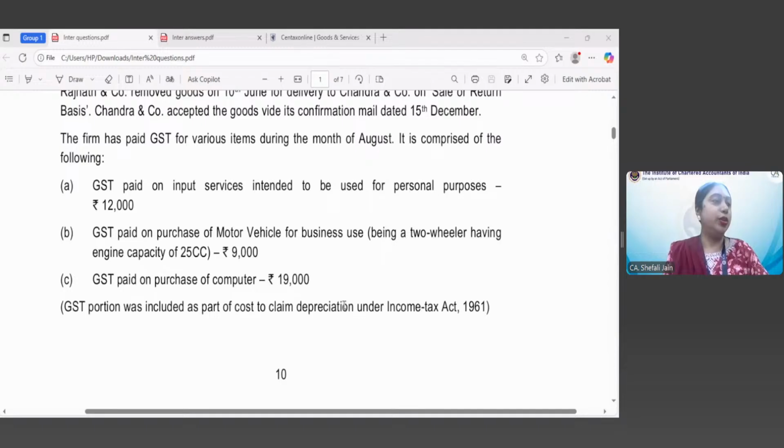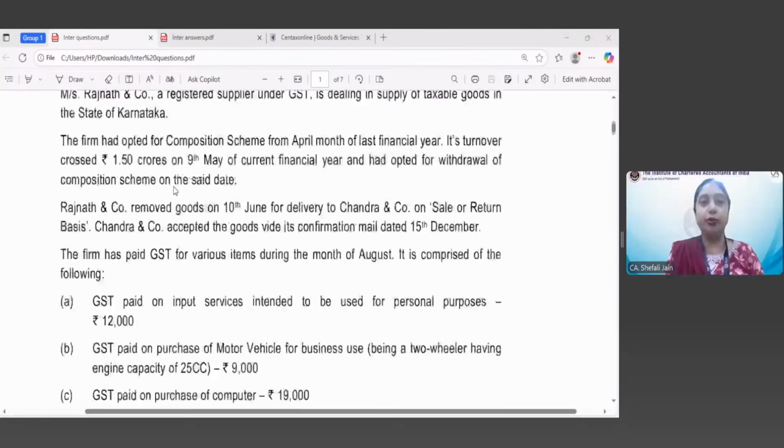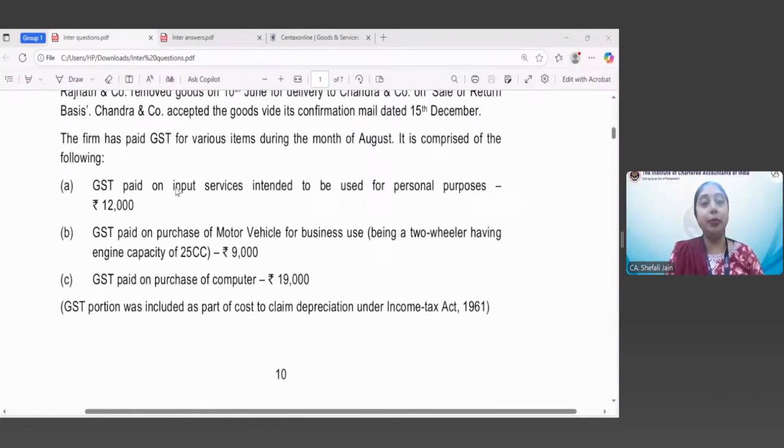Okay, so let's move to the provision first and then let us understand the concept. There are 3 types of inward supplies which have been made by Rajnath and Company in the month of August. These are input services which have been used for personal purposes. Now section 16 provides that every registered person can avail the ITC on the inward supplies only if these inward supplies are used or intended to be used in course or furtherance of business.